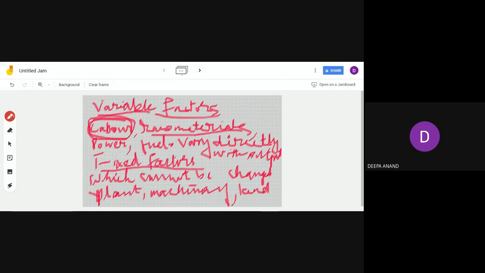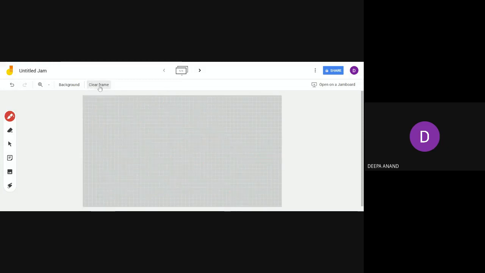Now we will take into consideration the fixed factors. Okay, we will come to the next factors, that is fixed factors.